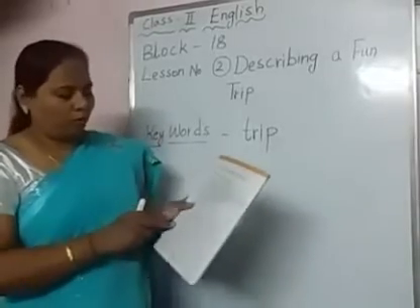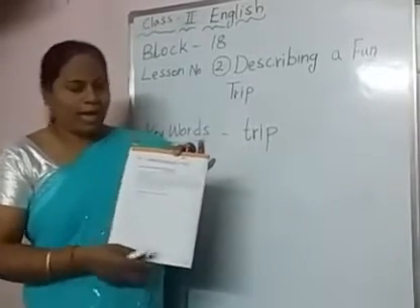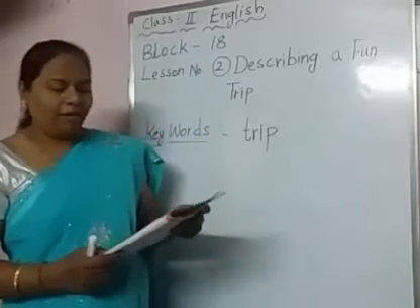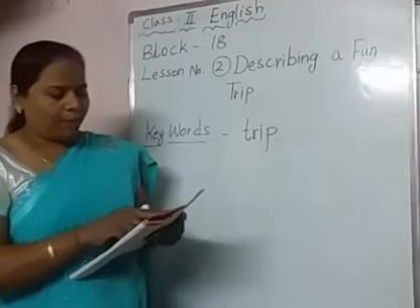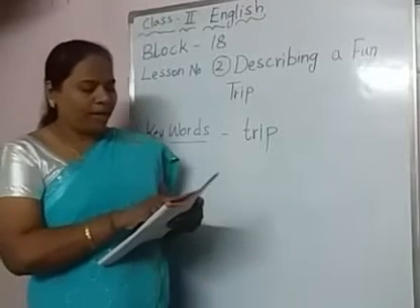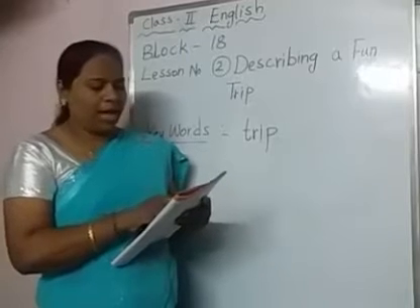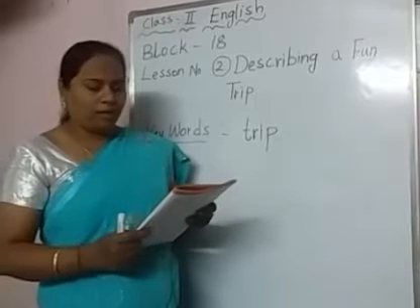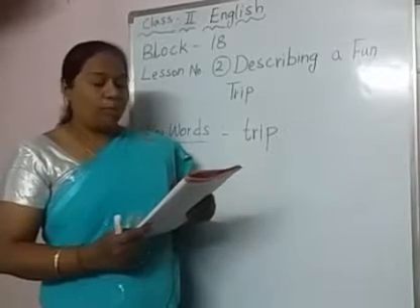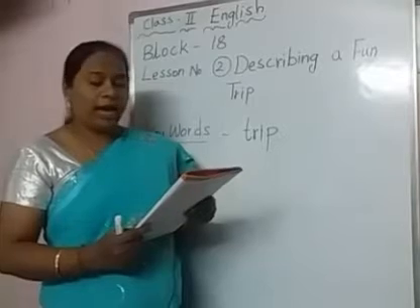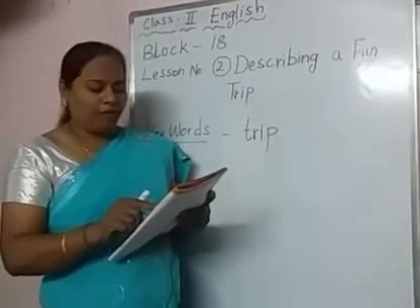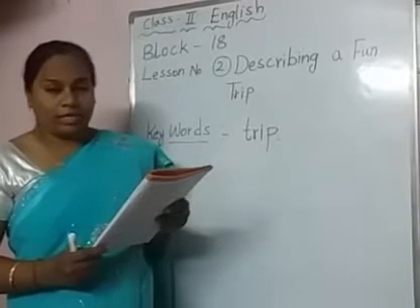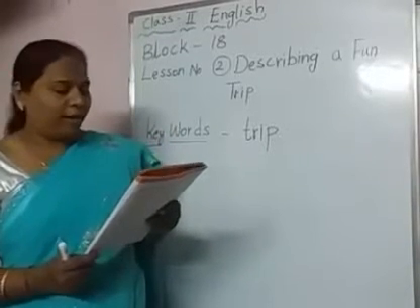Yes, children. Now in our workbook page number 12, S3, one paragraph is given, that I will read for you all. Okay, my visit to the zoo. Topic sentence: last Saturday I spent the day at the zoo in Delhi. I went with my father, mother and brother. We bought the entry tickets when we reached the entrance. My brother and I were very excited. We saw many animals. Some of them were dangerous, but some looked very cute.